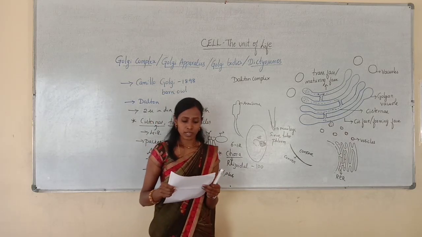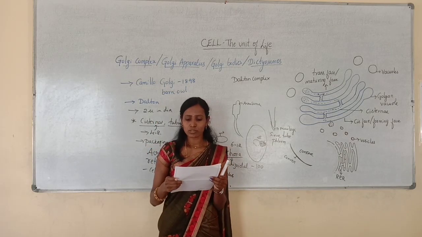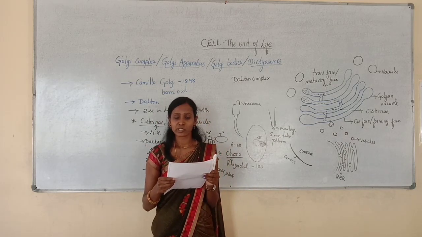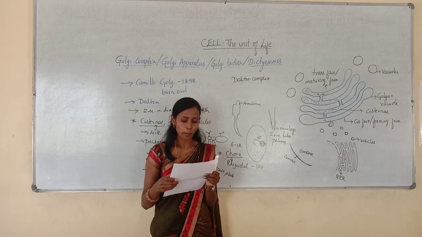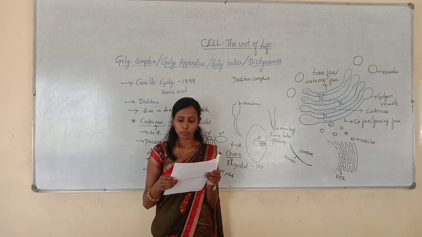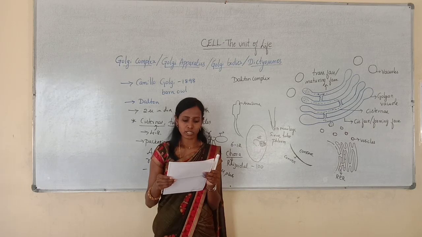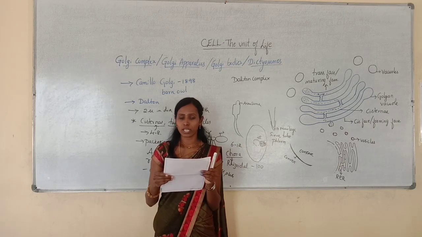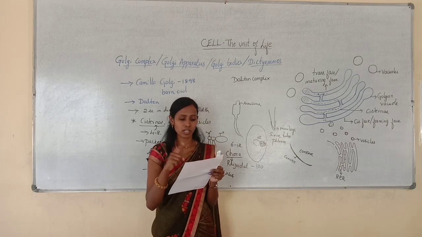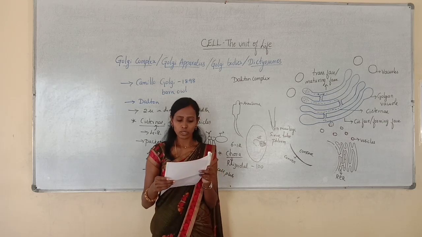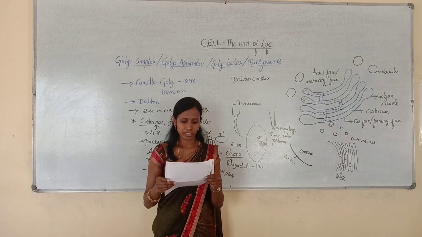See the first question. Cis and trans face of Golgi body are dash and dash respectively. Option A convex and concave, option B concave convex, option C convex convex, option D concave concave. So here cis face is convex and trans face is concave. So option A is correct.